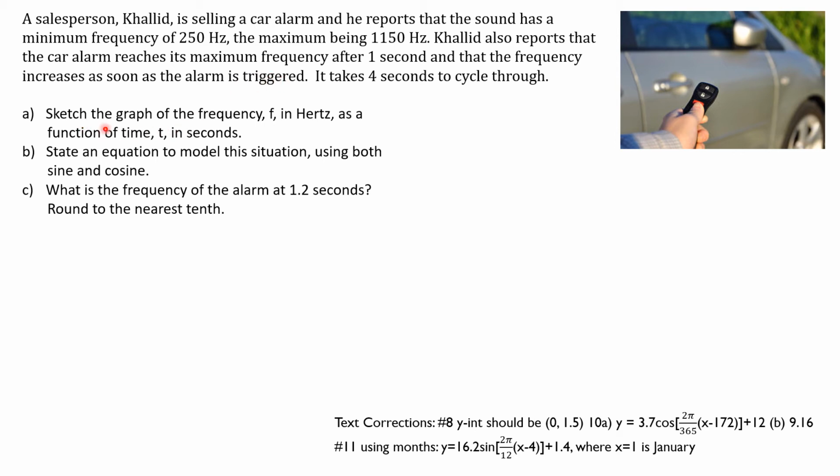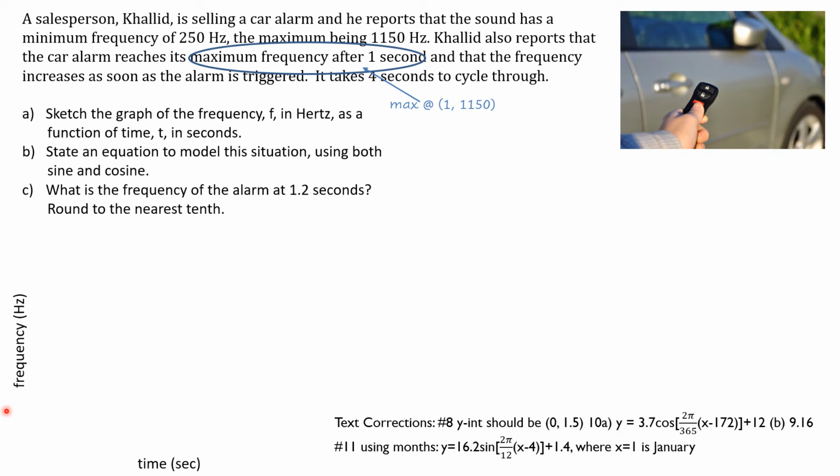First thing we're going to do is sketch the graph of the frequency in hertz as a function of time in seconds. The great thing about sinusoidals is you don't need much information to sketch the graph. We've got the maximum frequency occurring after 1 second, so we know we have a maximum value at 1150. What are our axes going to be? The vertical will be hertz and the horizontal will be time. If you have a choice between time and anything else, time is always the independent variable. It's always going to be on your x-axis.